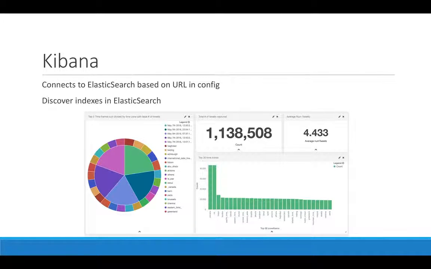The third would be Kibana. Kibana connects to Elasticsearch based on the configuration in the parameter file. It discovers indexes in Elasticsearch, and the following snapshot shows the dashboard that was made to display all the data accumulated by Elasticsearch from the tweet application. Kibana provides various different visualization tools that can be put together to form a dashboard, and data can be visualized in any which way possible.